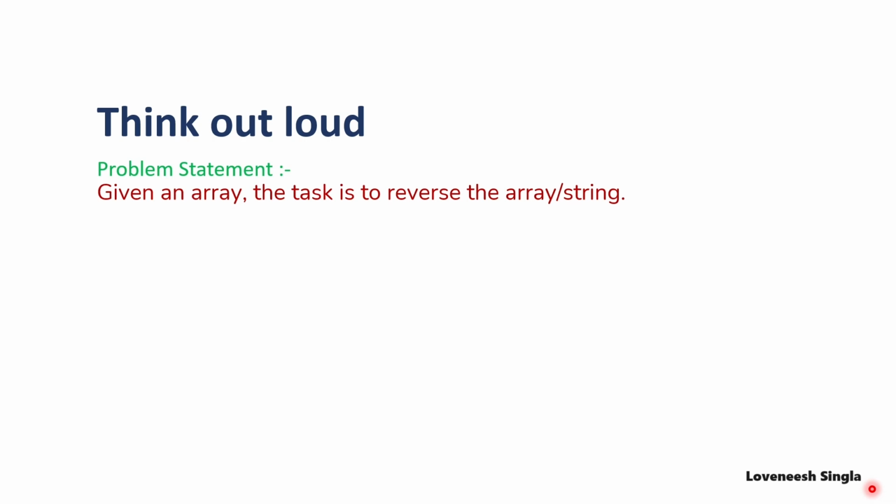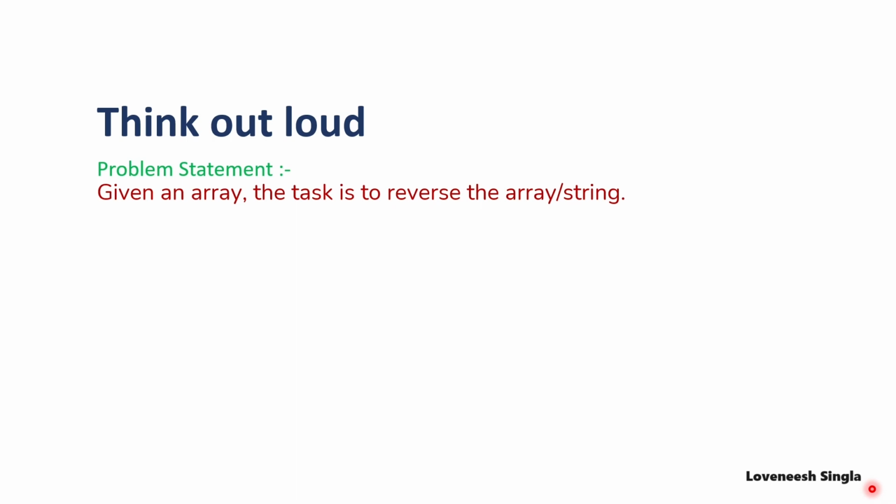Otherwise, instead of using a new array, I can take two pointers, a left pointer and a right pointer, and run a while loop till the left pointer is less than the right pointer, swapping the elements at the left and right pointers. Then I will increase the left pointer and decrease the right pointer by 1. This is how you can approach thinking about the solution.